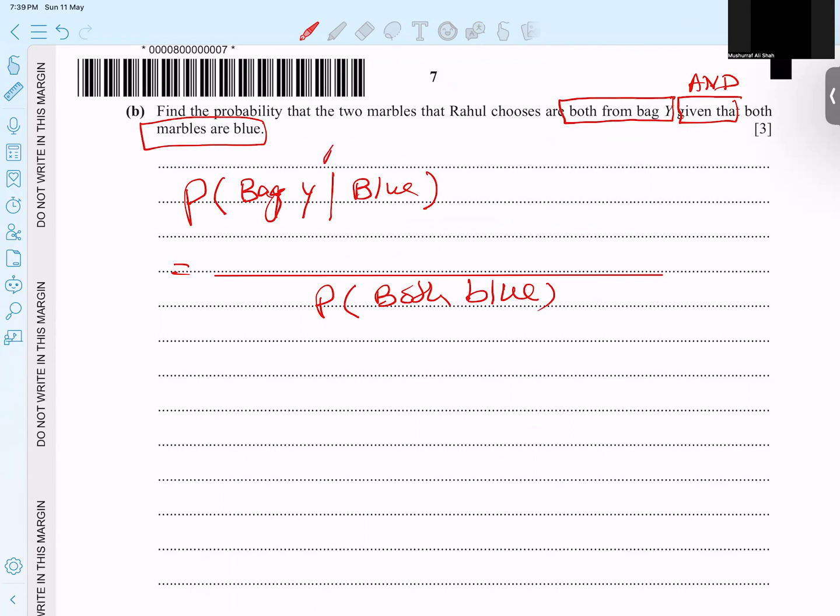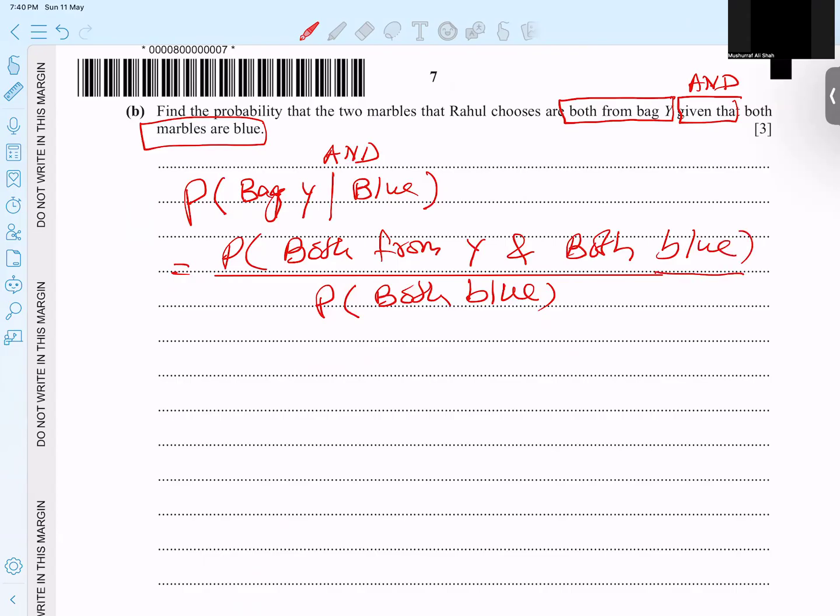And I'm using the word and, writing all together: probability both marbles from bag Y and both blue. So this is the story.